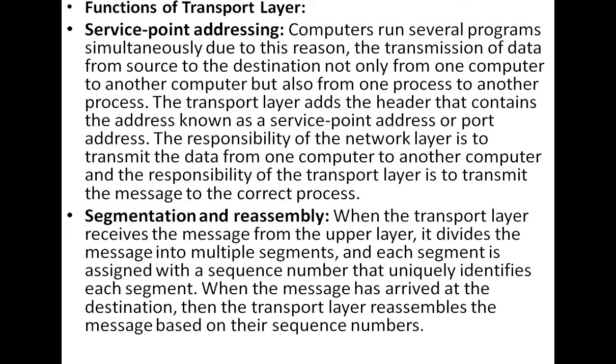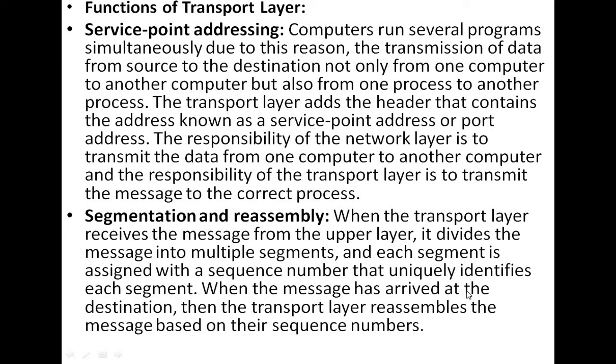To understand better, we may go through the notes. When the transport layer receives the message from the upper layer, it divides the message into multiple segments, and each segment is assigned a sequence number that uniquely identifies it.